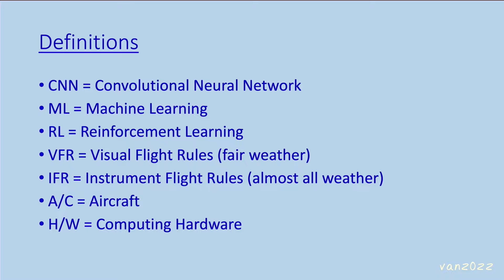First, we have some definitions. CNN stands for Convolutional Neural Network, ML for Machine Learning, RL for Reinforcement Learning. VFR stands for Visual Flight Rules, which govern fair weather flight. IFR stands for Instrument Flight Rules, which is almost all weather. AC stands for aircraft, and HW stands for hardware.